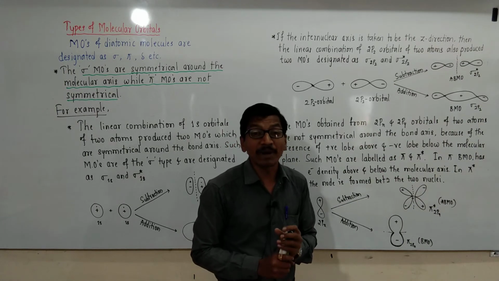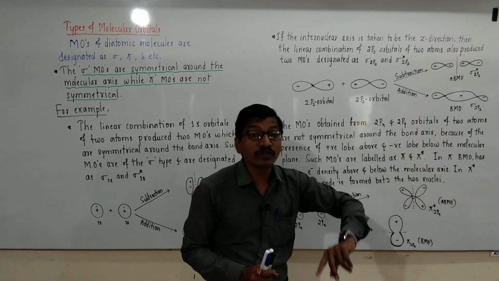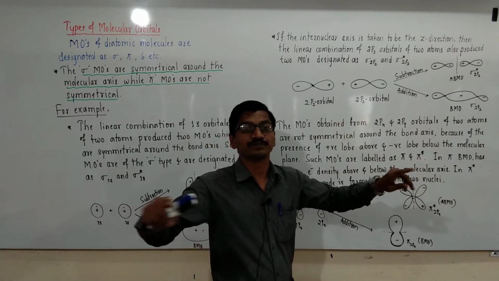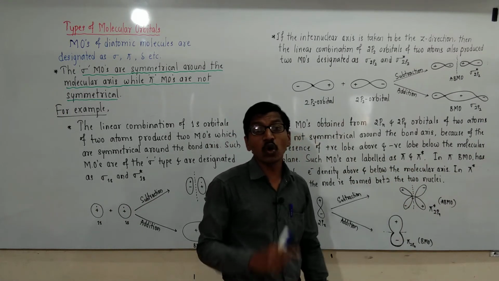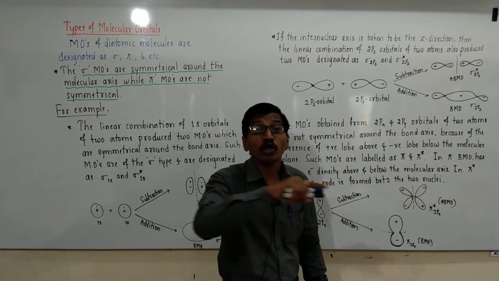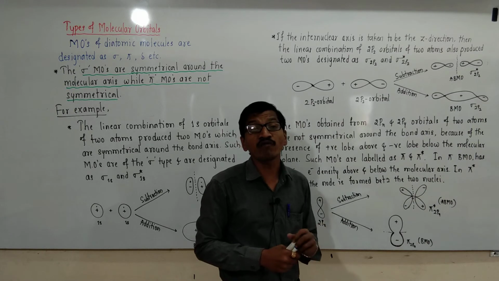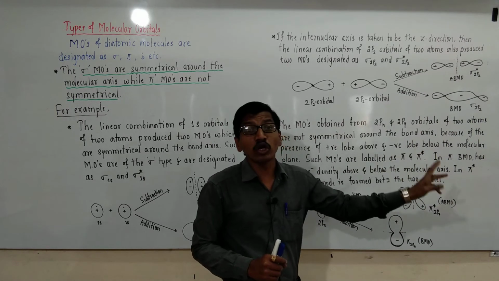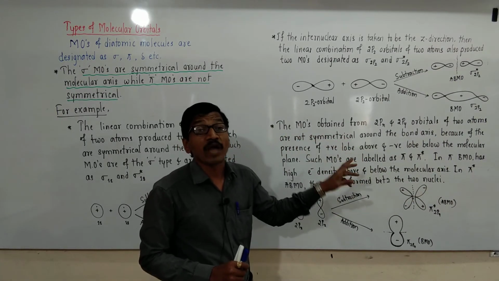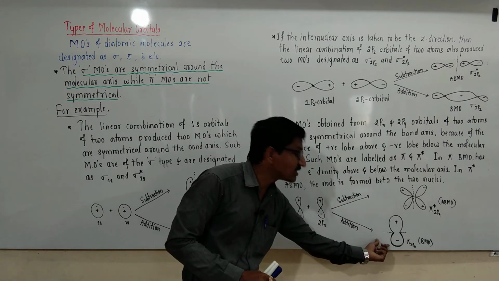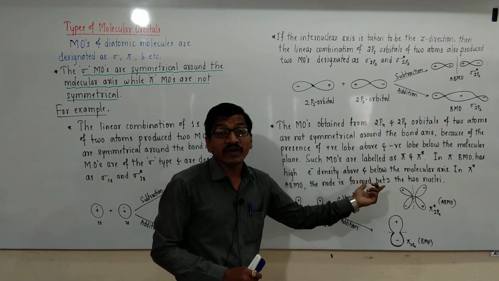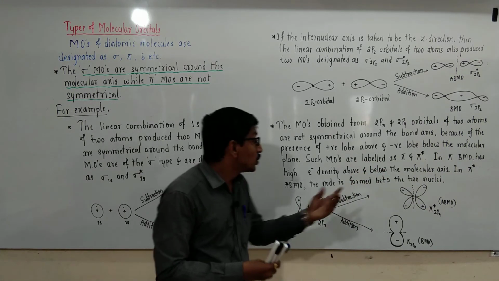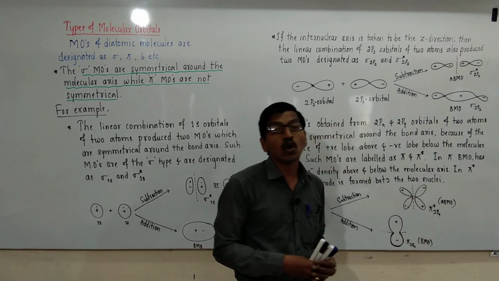In this case, the positive lobe is above and the negative lobe is below the molecular axis, and such molecular orbitals are labeled as pi and pi star. In pi bonding molecular orbital, the electron density is high above and below the molecular plane, represented like this. In the pi star anti-bonding molecular orbital, a node is formed between the two nuclei.